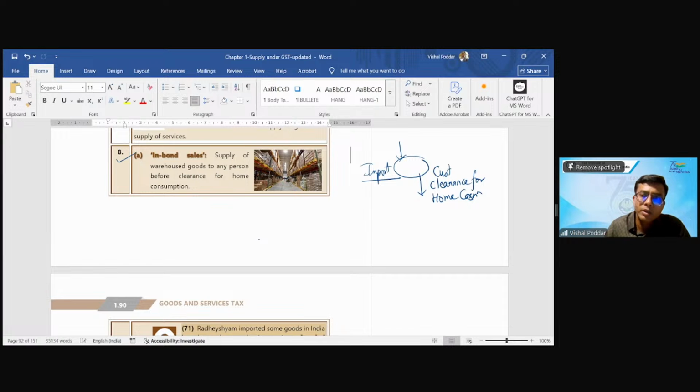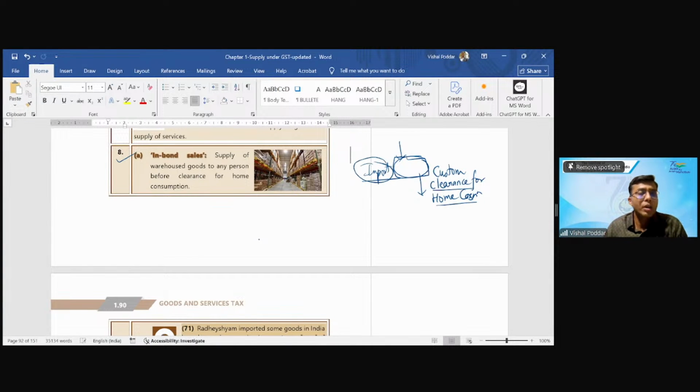Or I'll add one word, customs clearance. So when goods are imported by you, they will come and sit with the customs authorities. You cannot get the goods directly. You go to them, you do all the compliance, pay the respective duty charges, and then only they will give the goods to you, which is clearance for home consumption. Now,